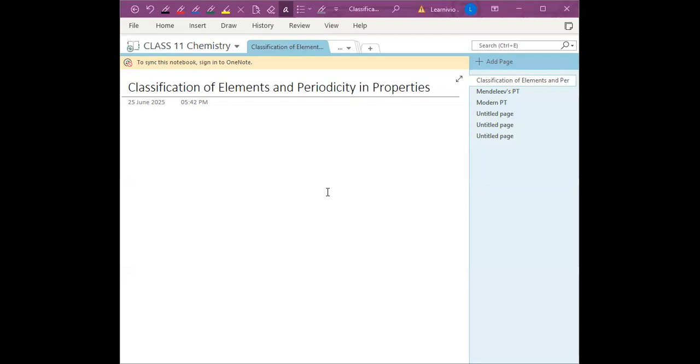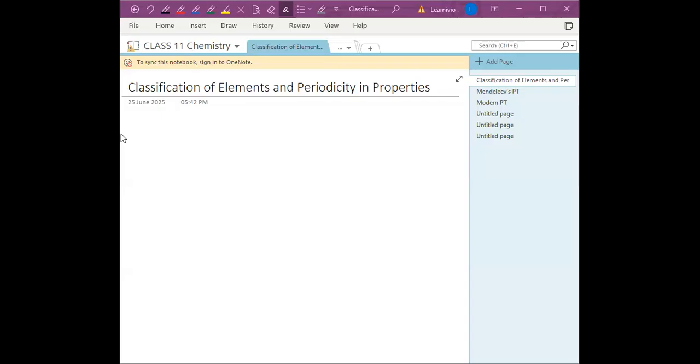Okay, so we will see each and every concept in this: how the periodic table developed, right? And how elements were discovered, and how they behave similarly. If elements are in the same group, they behave in similar ways, right? And for example, we will discuss it later. Okay, so what is this chapter about?